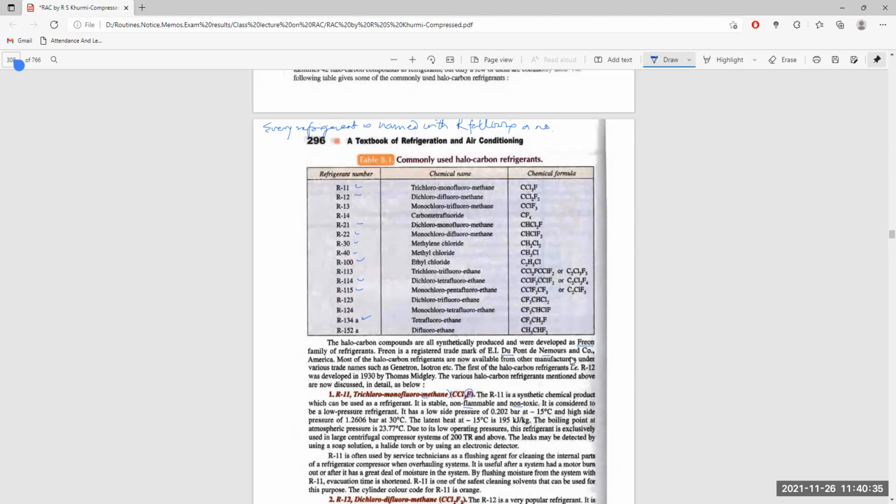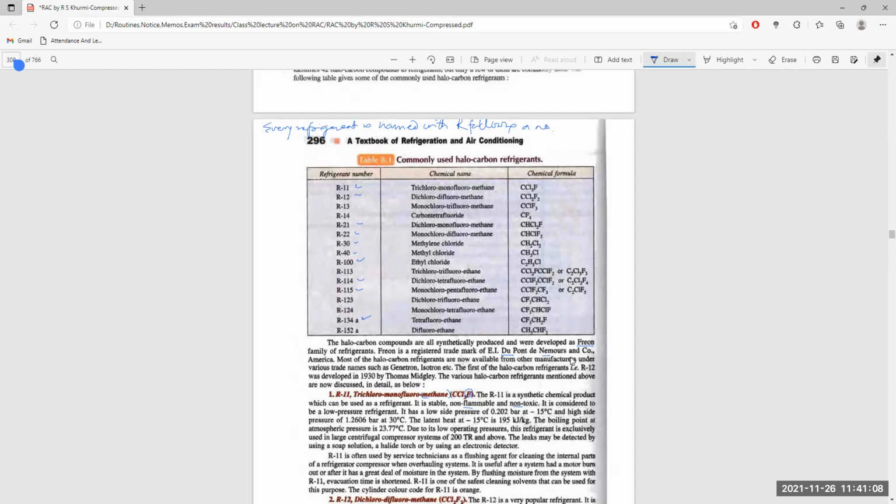Its low pressure side is around 0.202 bar at minus 23 degrees centigrade and high pressure 1.260 bar at 30 degrees centigrade. So minus 23 and plus 30 degrees are the lower and higher temperatures of using this refrigerant. The latent heat is not very high, 195 kilojoule per kg. The boiling point is 23.77 degrees centigrade at atmospheric pressure. So it has low operating pressures.